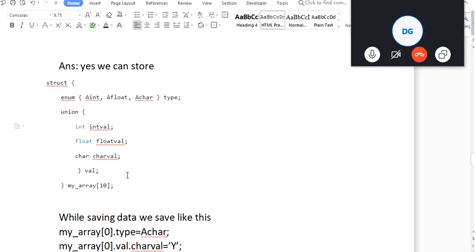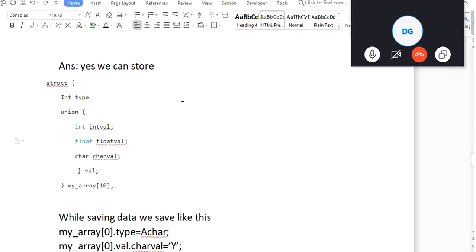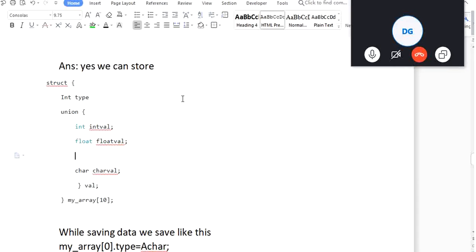Sir, instead of enum, if I put simply int a, that also will work, right? Okay. So maximum can we save two, or more than two also? Two means? You asked can we save two data types in an array? N we can save. We can do anything here, what we want. We are free to do here, because this is union. Whoever is bigger, that much space will be taken.